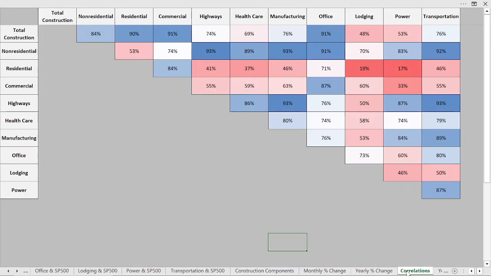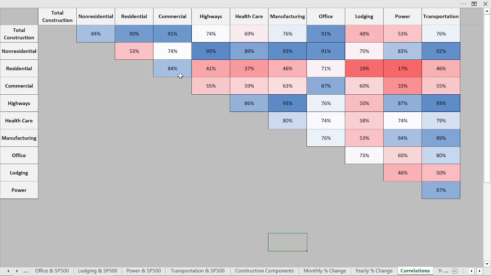Take a look at the correlations. Now, a 100% positive correlation is a one-to-one relationship. When one goes up by 1 point, the other goes up as well. A negative 100% correlation means they're moving in opposite directions equally. Take a look at the total construction, or actually what's very interesting here, take a look at the highway versus transportation, a 93% correlation, meaning that when spending rises in highway spending, it also tends to rise almost to an equal degree in transportation.